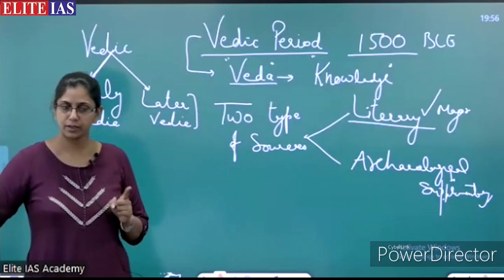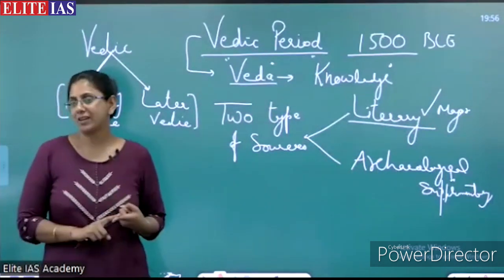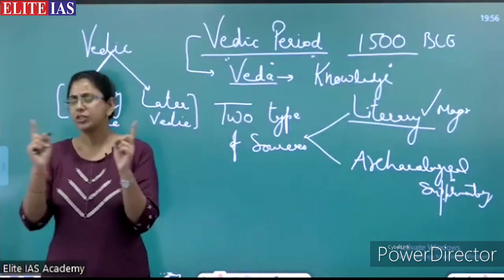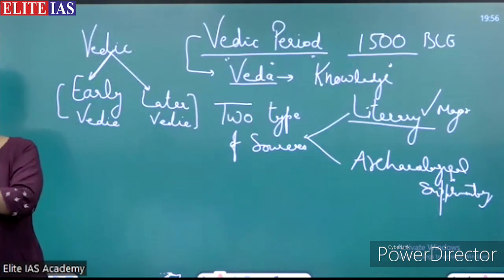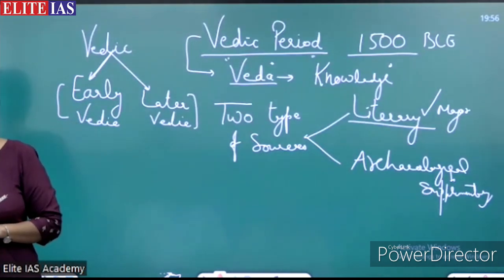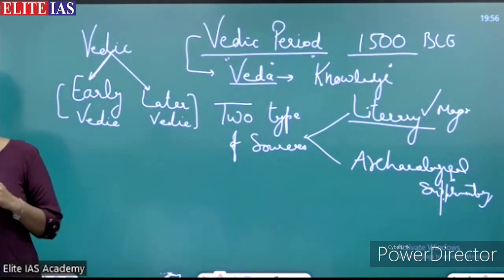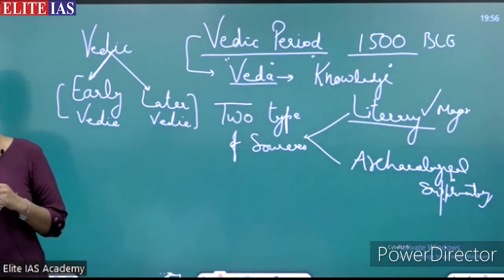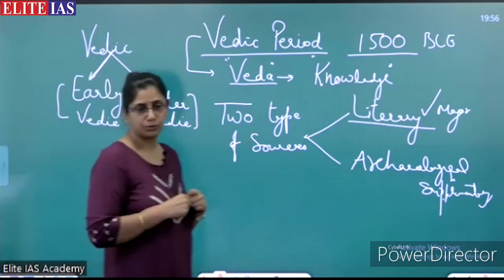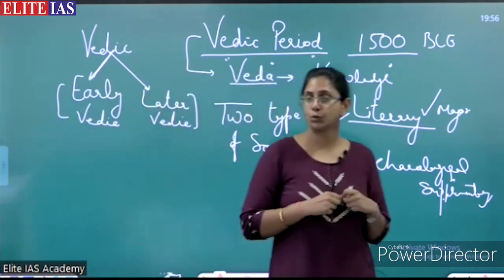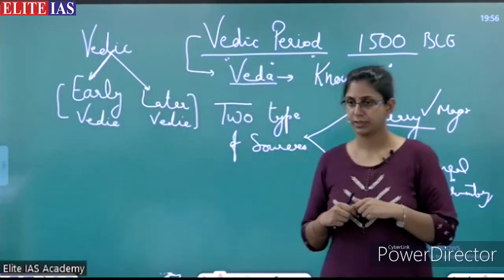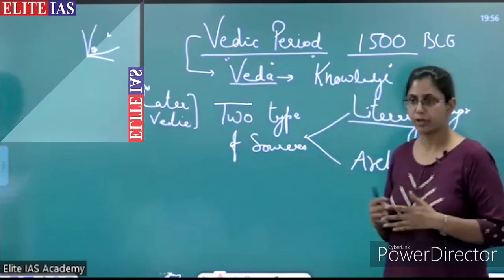The whole period belongs to a special class, which was scholars, right? And what do we get to know from these scholars? We get to know the knowledge they created for us.